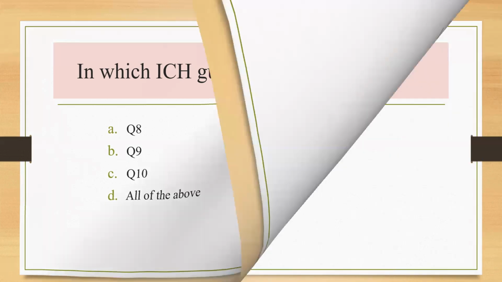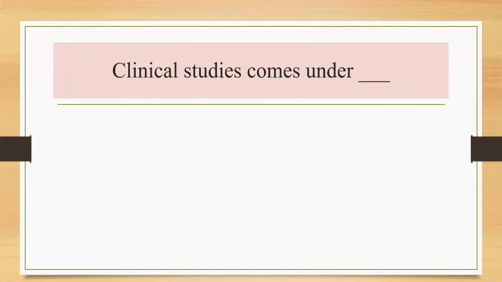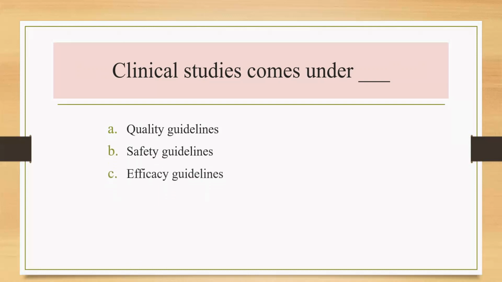Now next question is, clinical studies come under which ICH guideline? Option A is quality guidelines. Option B is safety guidelines. Option C is efficacy guidelines. And option D is all of the above. So we must know that the topics which are identified for the harmonization are selected from the safety, quality, efficacy, and multidisciplinary matters.